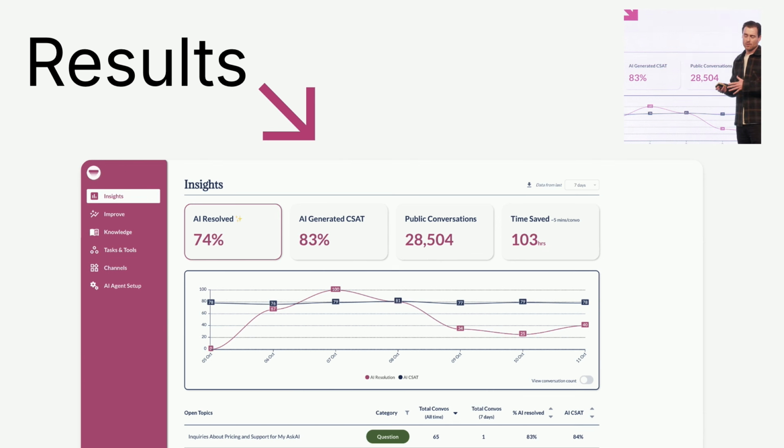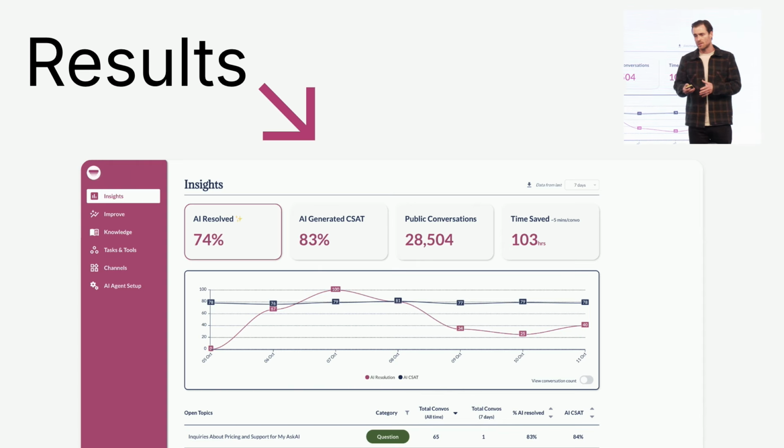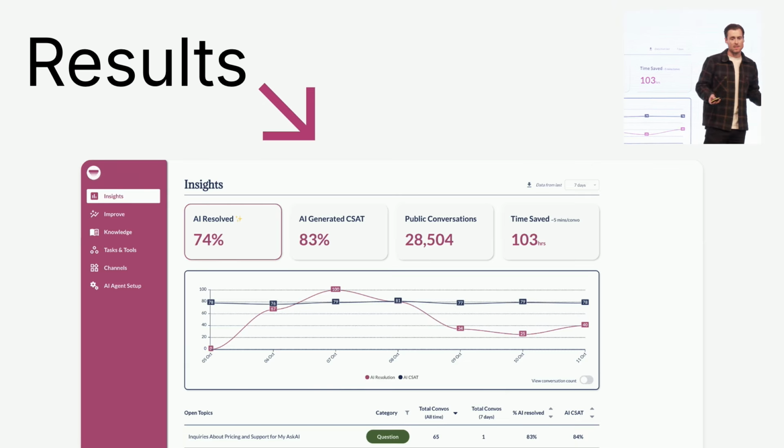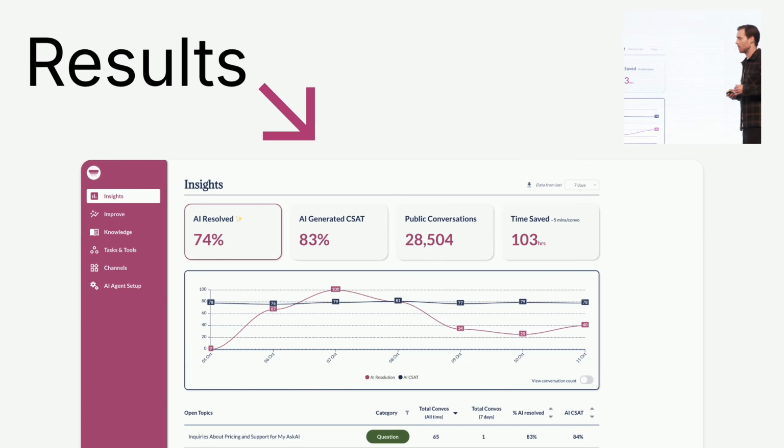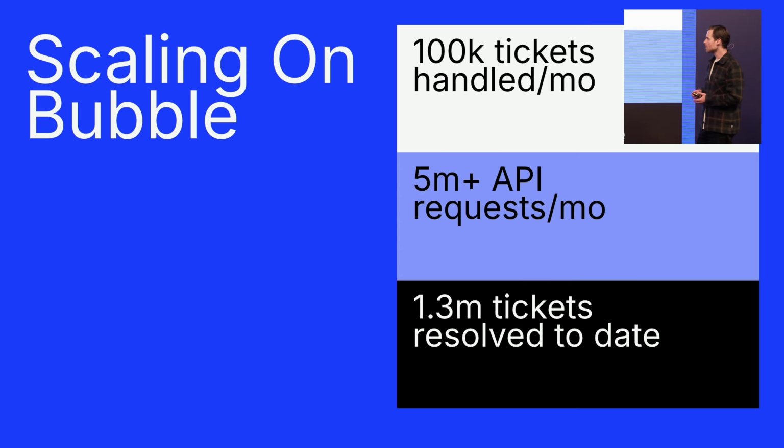Now, this can obviously result in letting people go, but I think more generally what we're seeing is CS agents being redeployed to other customer success roles, or just allowing the business to grow but the headcount staying the same. And I think that's becoming a much more common trend with companies today as well.